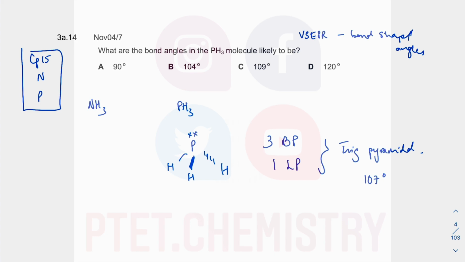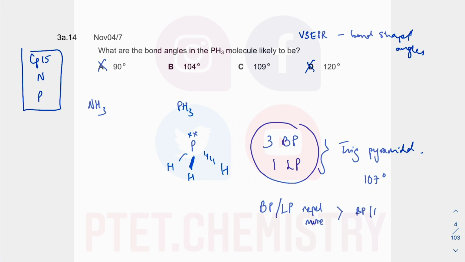However, what have we got here? It cannot be 120 because it's not planar. It cannot be 90 because it's not square planar. So which one would you choose then, like between 104 and 109? Typically 109 we associate with being tetrahedral. But because we have this, we would think about bond pair, lone pair repel more than bond pair, bond pair. So it's not the same as 4 bond pair, which will give you 109 degree. So that is 4 bond pair, 0 lone pair.